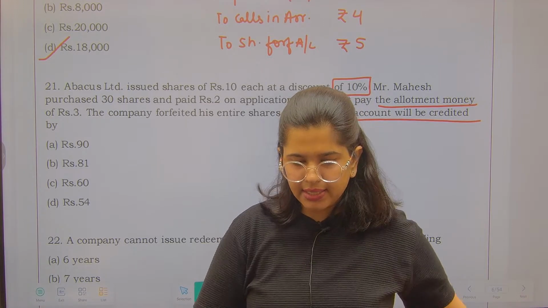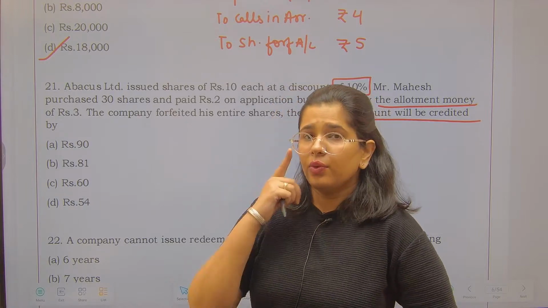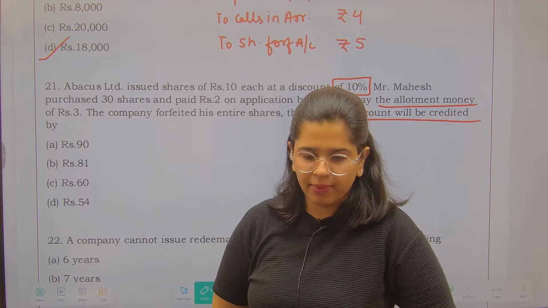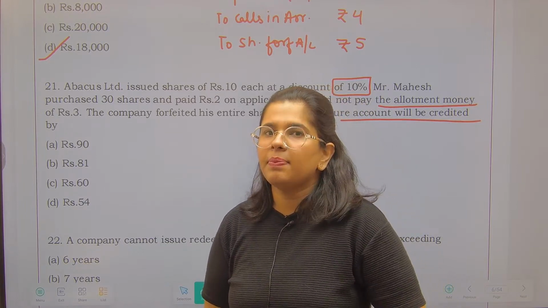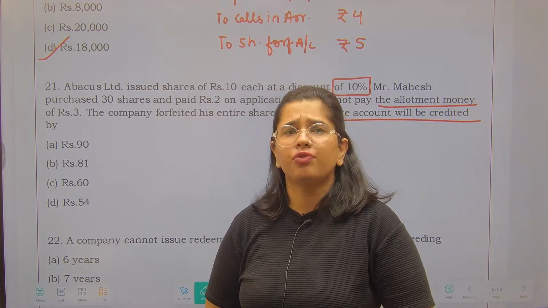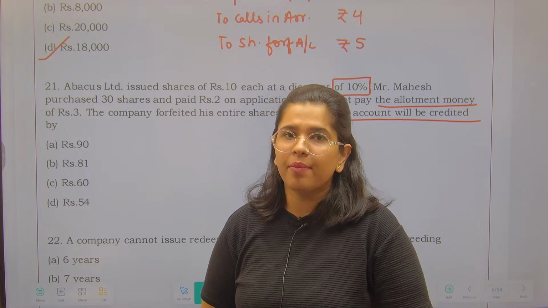See, basically in such kind of questions, instead of doing the plus and minus, you can easily find out what will go into the forfeiture account. Forfeiture account का मतलब क्या होता है? What the other person has already paid, which we are going to forfeit. That means we are not going to give back that to him or her.